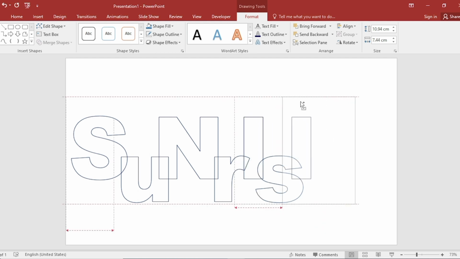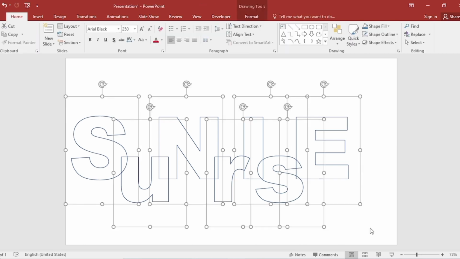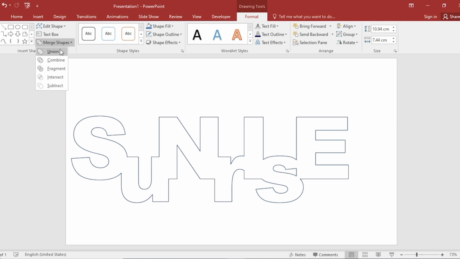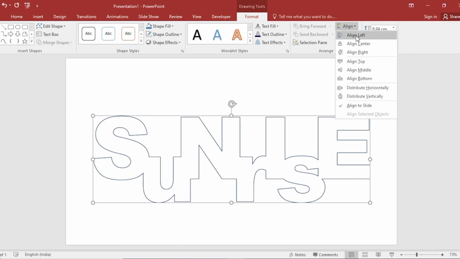the right side, select and change with other, select all, go to Format, select Union from Merge Shape, then Align Center and Align Middle.